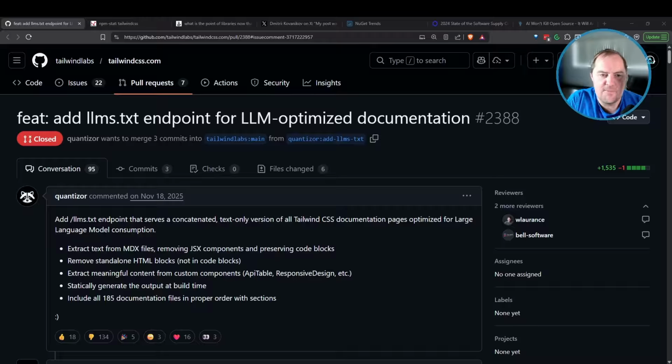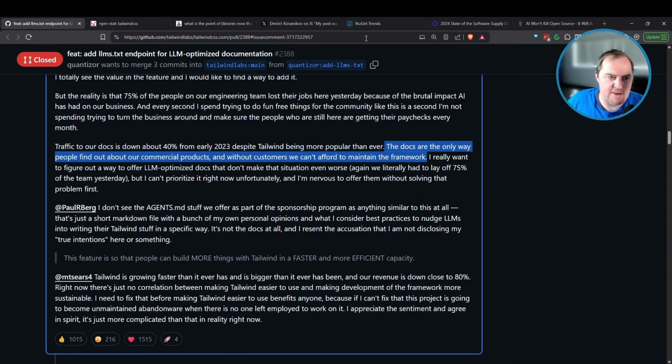So this user submitted a pull request to basically add LLMs.txt as an endpoint to make it easier for LLMs to consume this information, both in their training data sets, but also during real-time queries. It's kind of like adding a bots file, but for large language models. And what made this so interesting and explosive is what Adam, the creator of Tailwind, had to say in this comment down here.